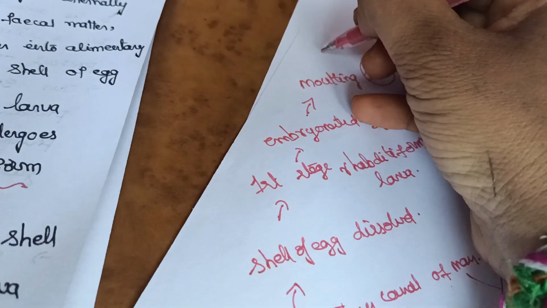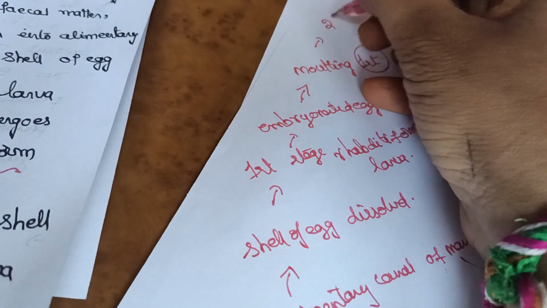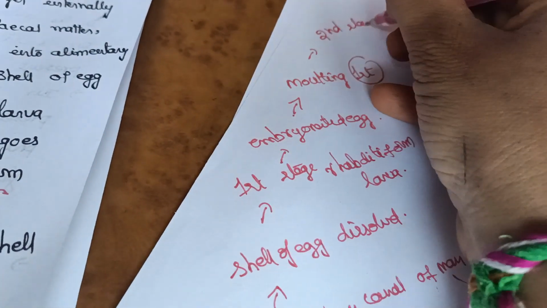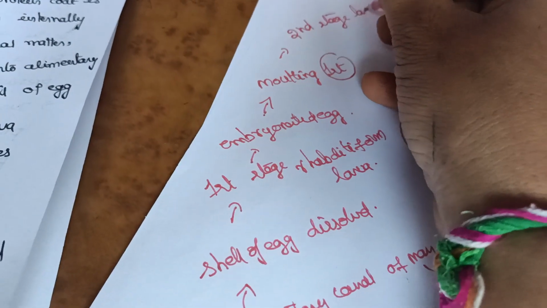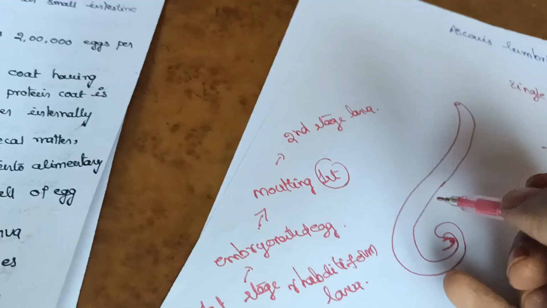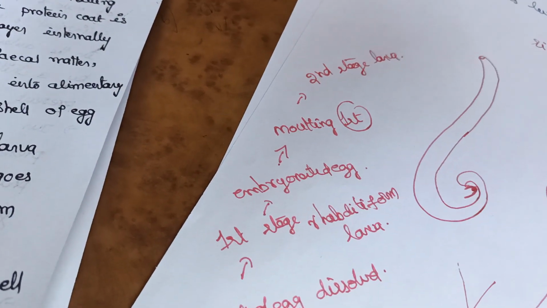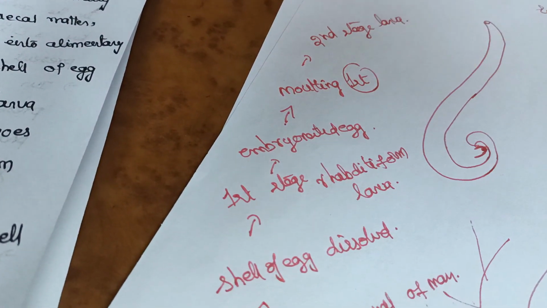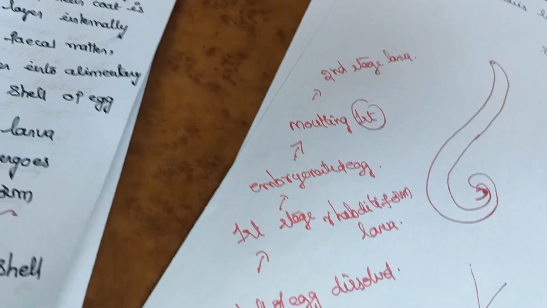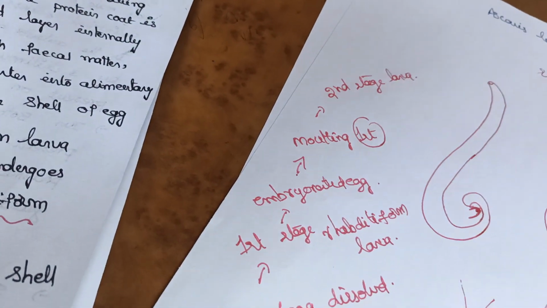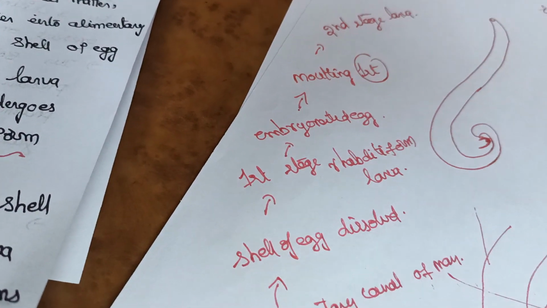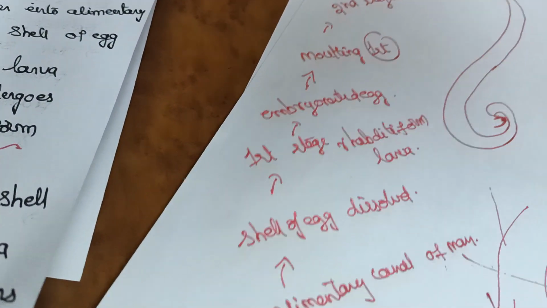And after the first molting, second stage larva will be released out. What is the first stage larva? First stage larva is the rhabditiform larva. So here if you observe, first stage is the rhabditiform larva.